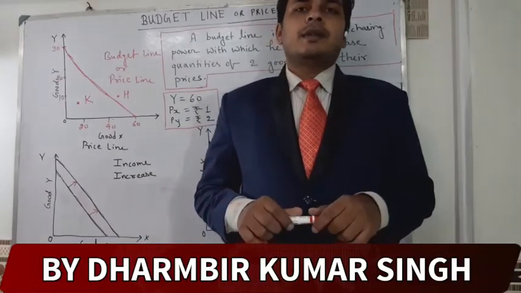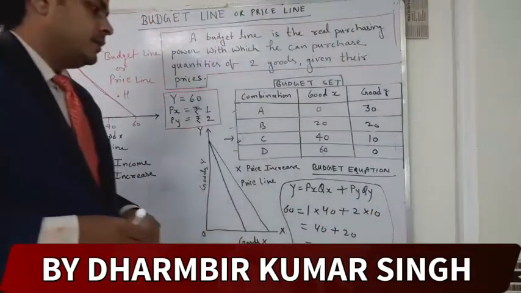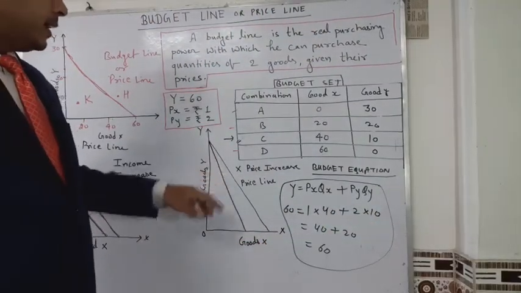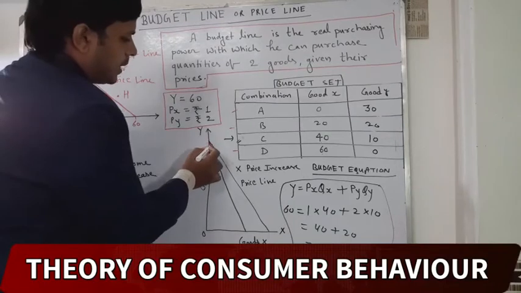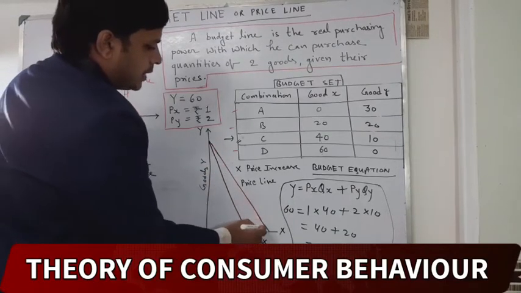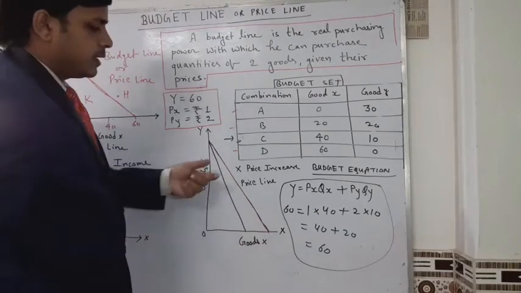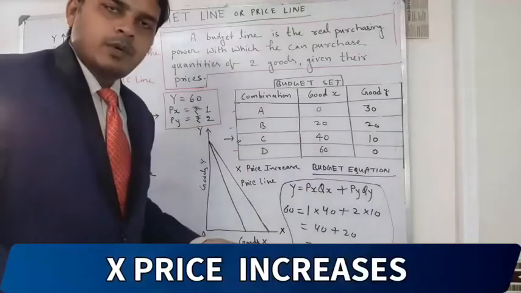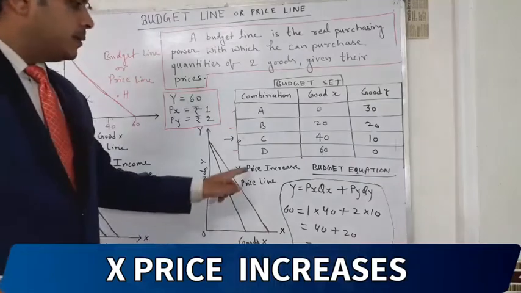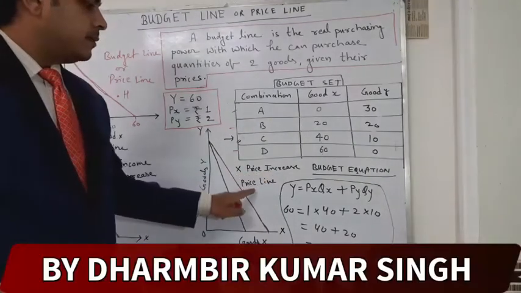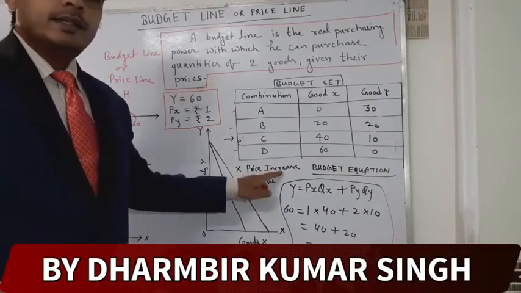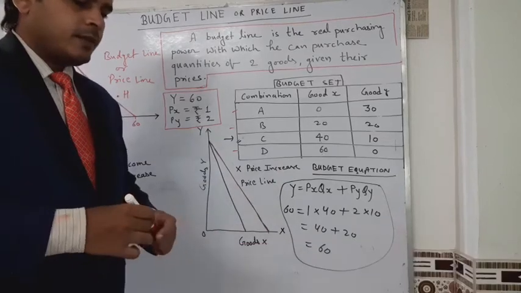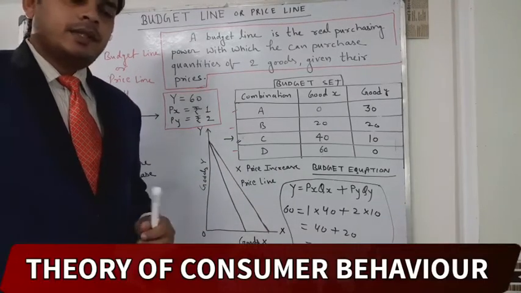Okay, see here, this is our budget line. My income was 10,000 rupees, then it was our budget line. When my income decreased, it is not possible to purchase more quantities, because the X price increased. Suppose the price increased. Clear?